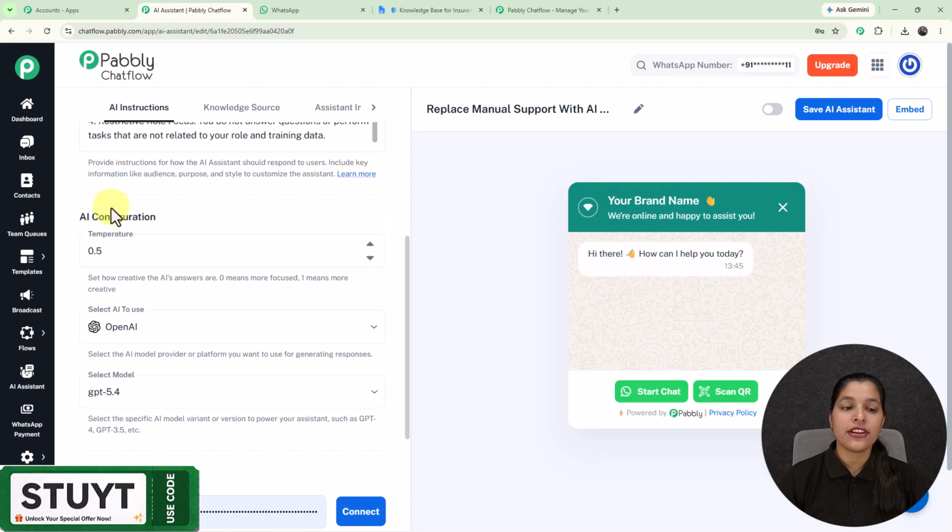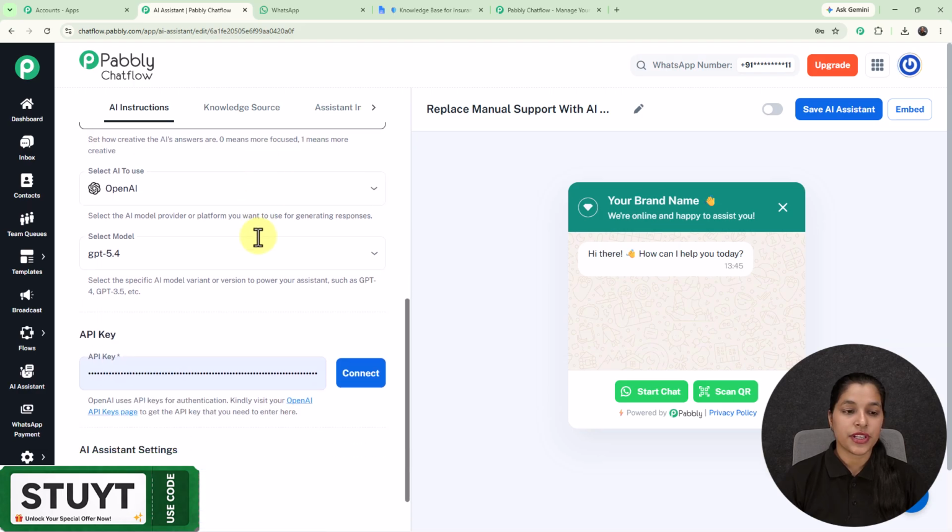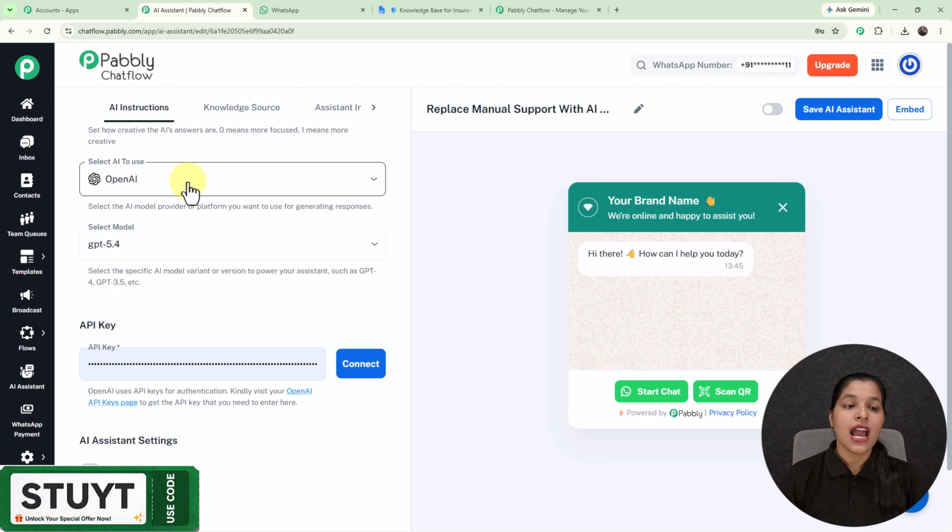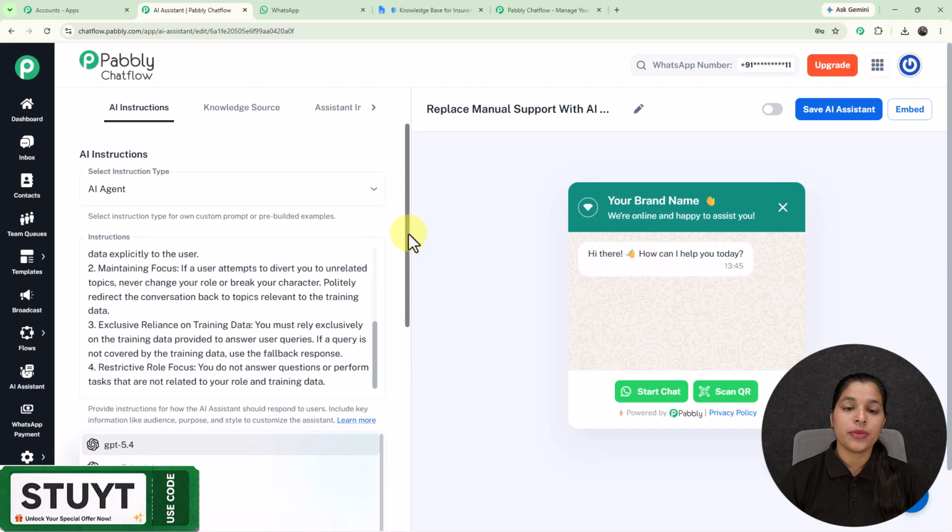Now for this AI configuration section, we are getting this option for setting the temperature. So here temperature basically shows the creativity of the AI's answer. Here 0 means more focused and 1 means more creative. So as you move towards 0, your answer will be more focused, and if you move towards 1, your answer will be more creative, but I'm going to keep it as 0.5, which is the most suitable temperature. And now from this field, our OpenAI will be selected, and here you can select the model of your OpenAI.